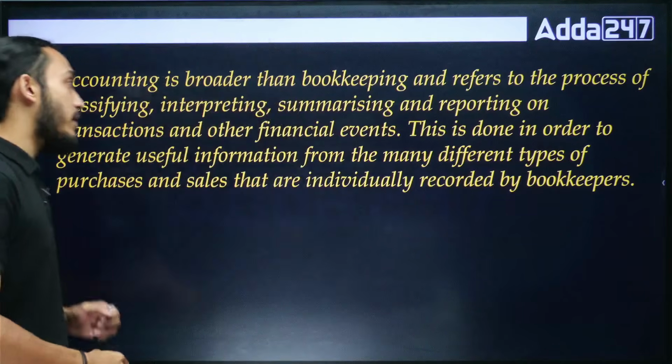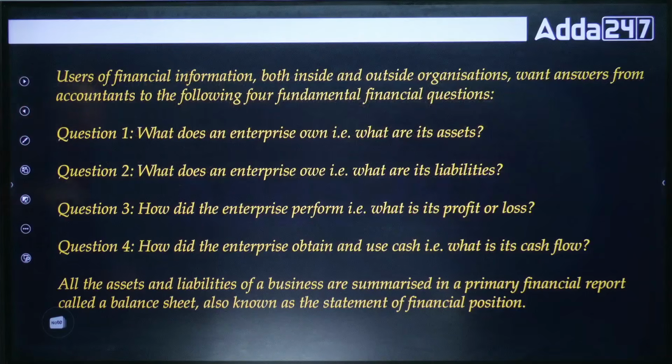What are these questions? Let us take a look at those as well. So when it comes to accounting and the users of financial information, whether those users are from within the organization, let's say the managers or the board of directors, or maybe they are from outside the organization.